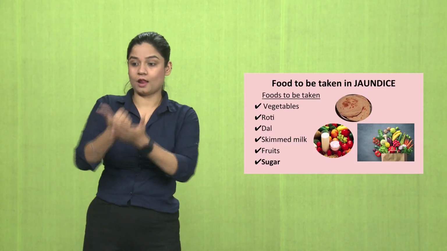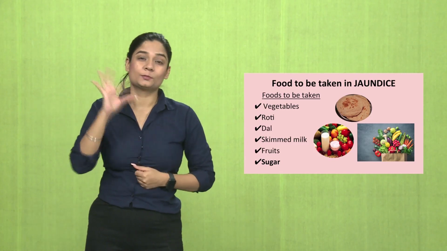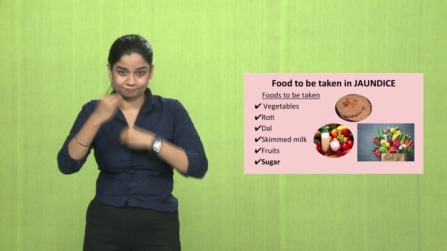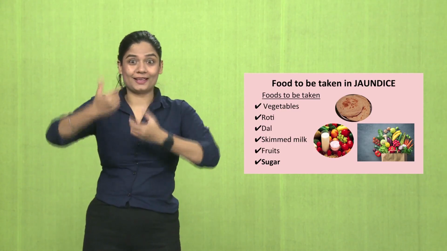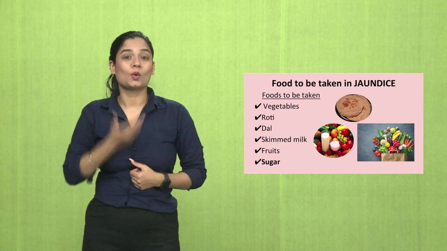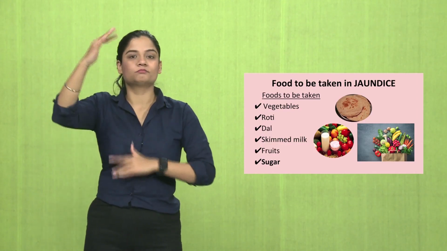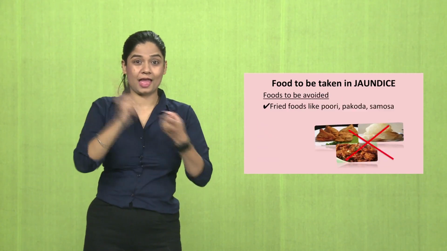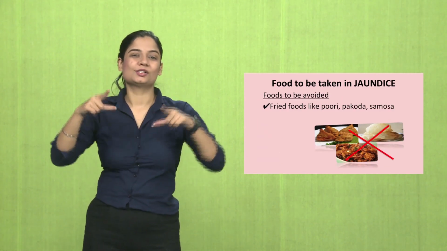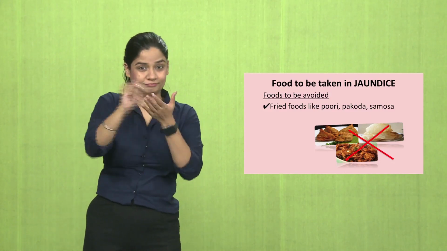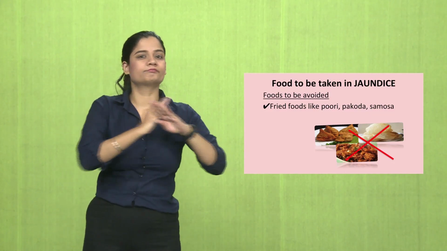Foods that can be taken in jaundice: vegetables, roti, dal, skimmed milk. Remember I told you about skimmed milk? Fruits, sugar, etc. It helps in reducing jaundice. Foods that should not be taken during jaundice are fried foods like pakoda, samosa, puri, etc., which are rich in oil. Should not take them at all.